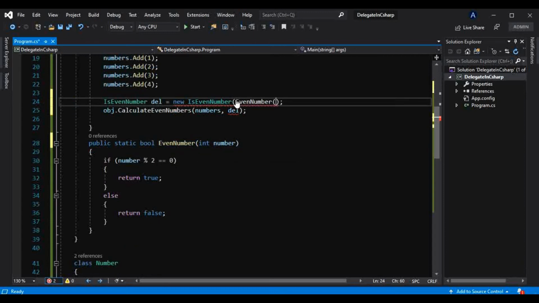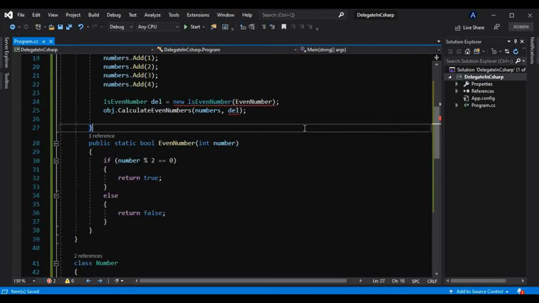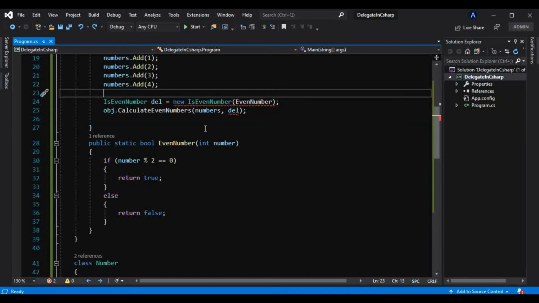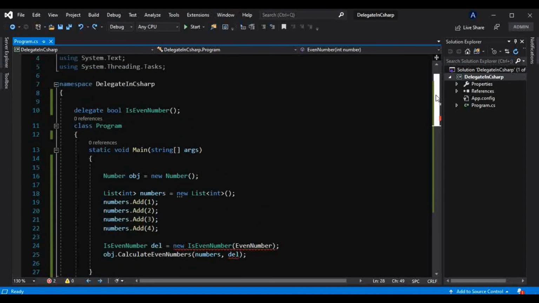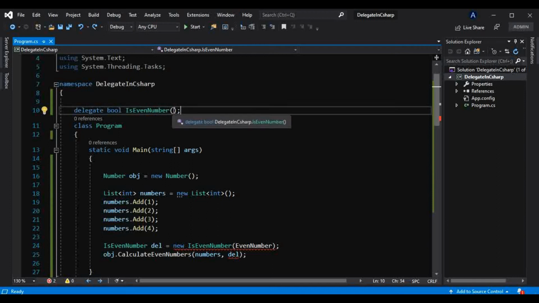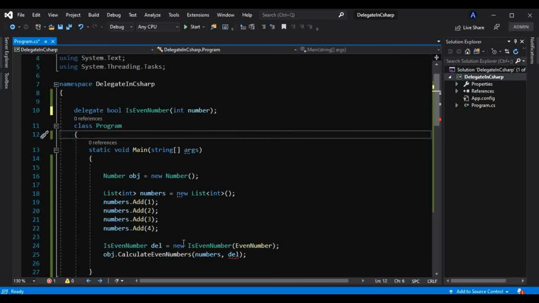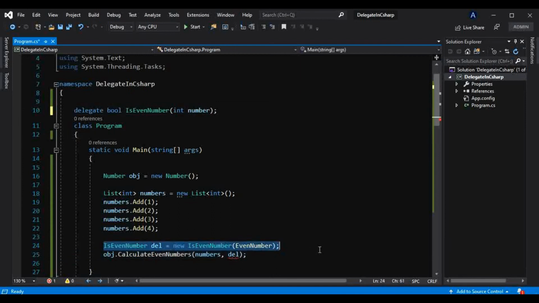I will explain everything again to you once I am done with this. And yes, we have to have the parameter in delegate as well. The signature has to be completely the same as the method, or vice versa. So here it should also expect a number of type integer. As soon as I do that, this error will go away.